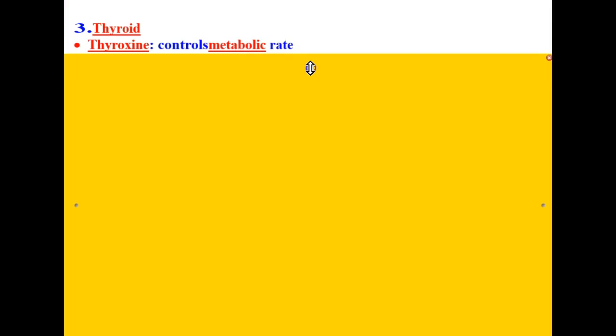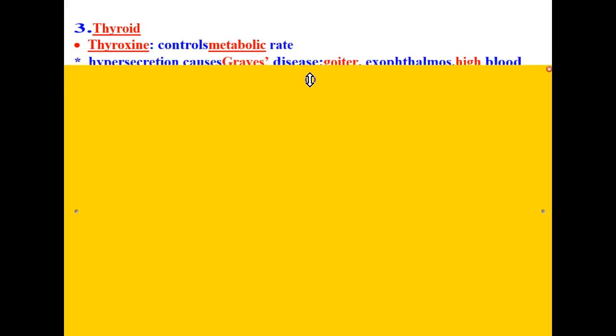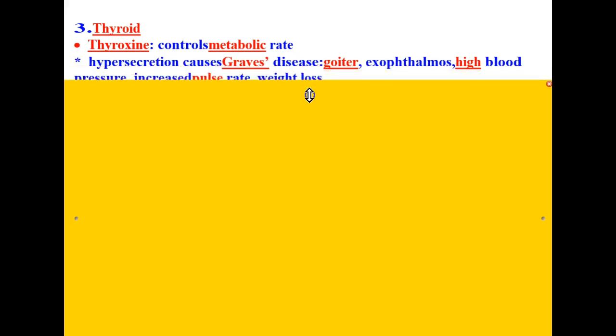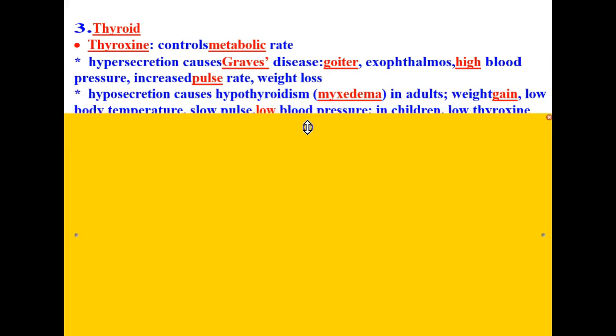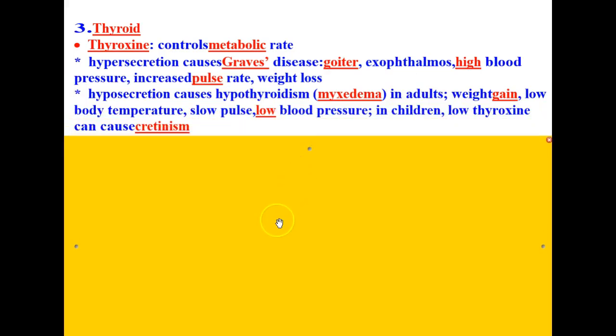The thyroid controls metabolic rate. We'll start with thyroxine, a hormone produced by the thyroid that controls metabolic rate. Hypersecretion causes Graves' disease, also known as goiter. This is exophthalmos, high blood pressure, and increased pulse rate and weight loss.